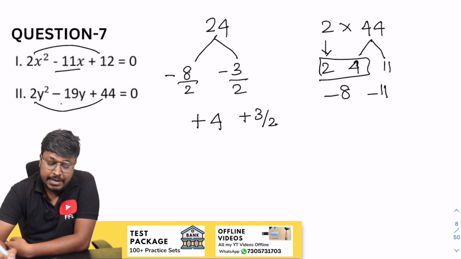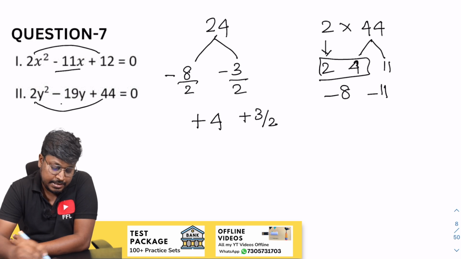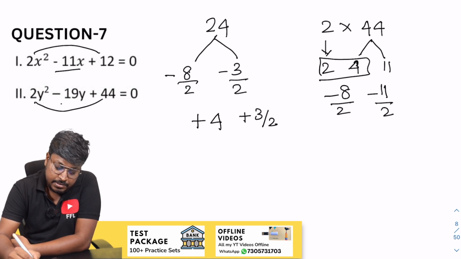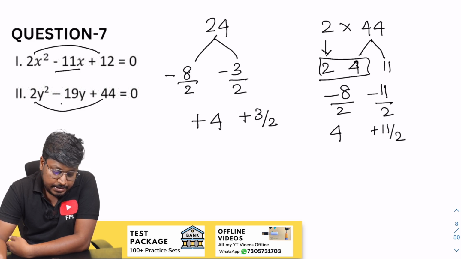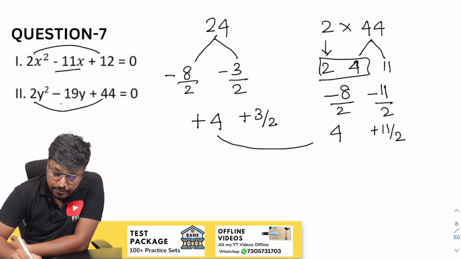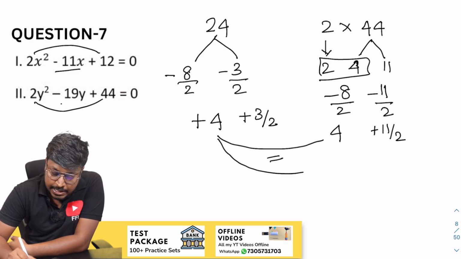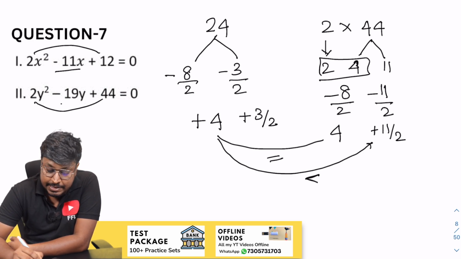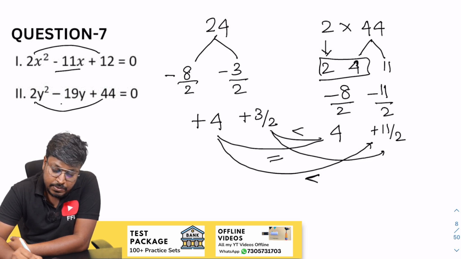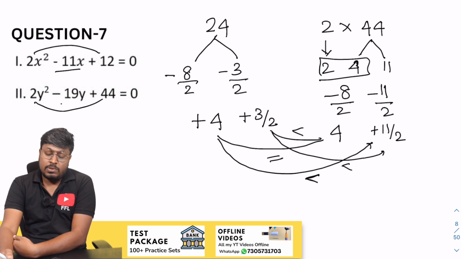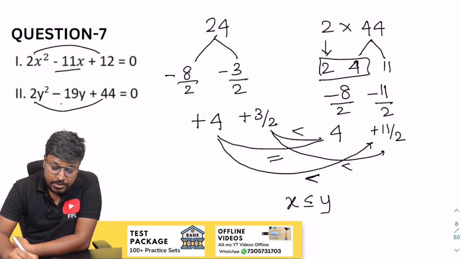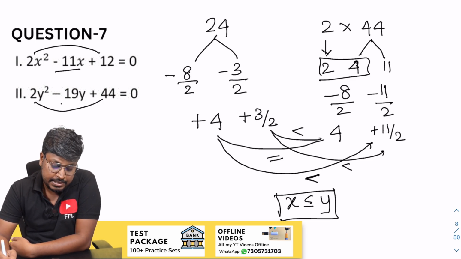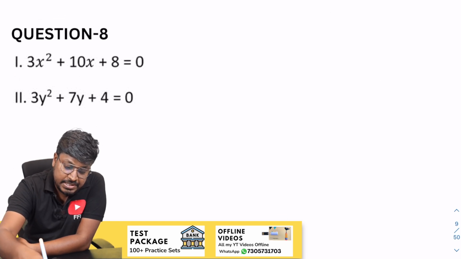So minus 8 minus 11, which is minus 19. So divided by 2, divided by 2. So while writing, this will be 4 and this will be plus 11 by 2. So now the comparison part. So 4 and 4 equal to. So 4 and 11 by 2, this will be 8. Y is greater than. So 3 by 2, 4, again y is greater than. So 3 by 2, 11 by 2, y is greater than. So finally comparing all the x values with y values, we can say that x is less than or equal to y, or else y is greater than or equal to x, right? So that is the answer for question number 7.